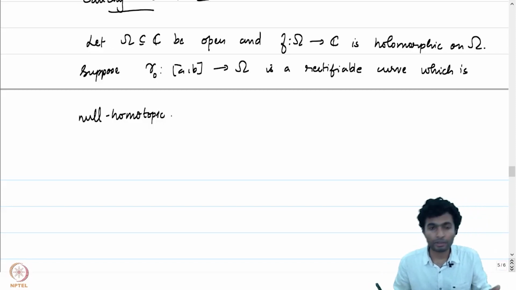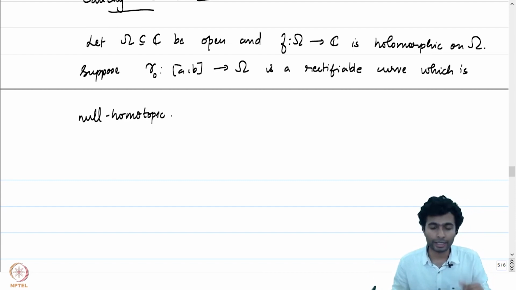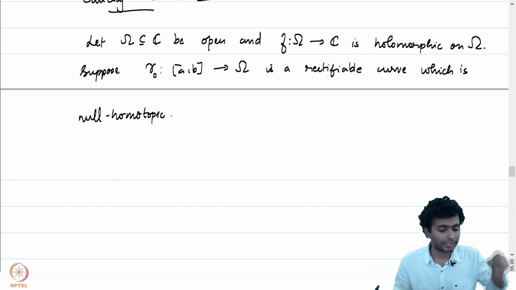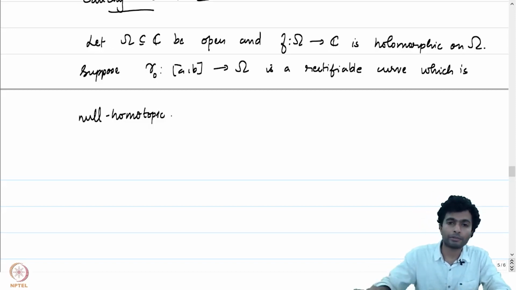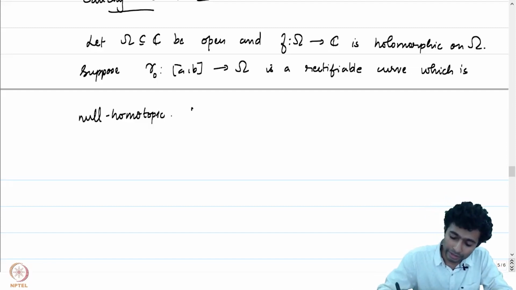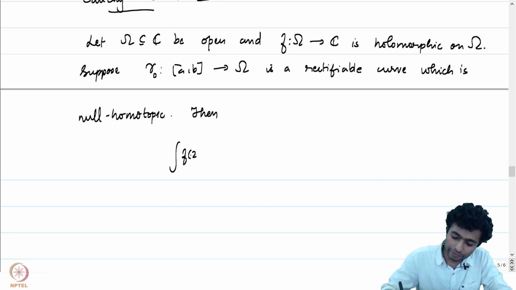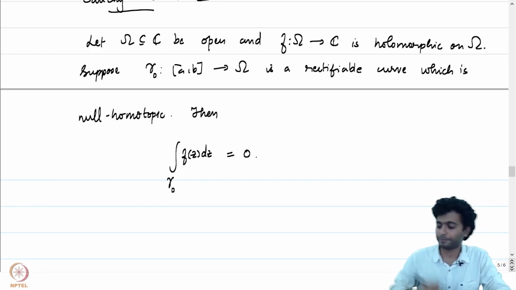That means there is a homotopy from gamma 0 to gamma 1. Gamma 1 is a map from AB into omega defined by gamma 1 of t is equal to Z0 for all t in AB. And Z0 is such that it is the initial and terminal point of gamma 0. So suppose gamma 0 is a rectifiable curve which satisfies this condition. It's null homotopic. Then the conclusion tells us that the integral of f of z dz over gamma 0 is equal to 0.